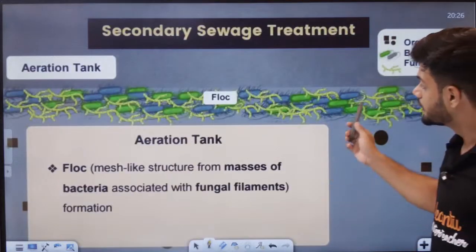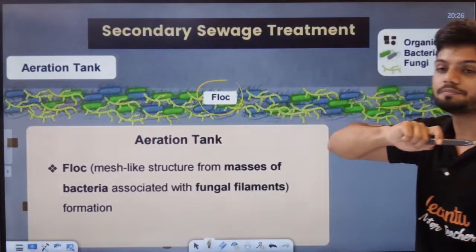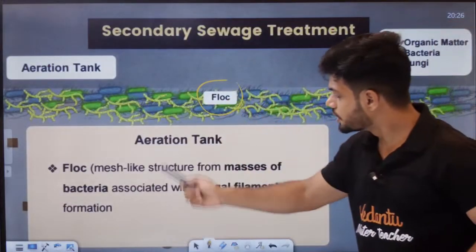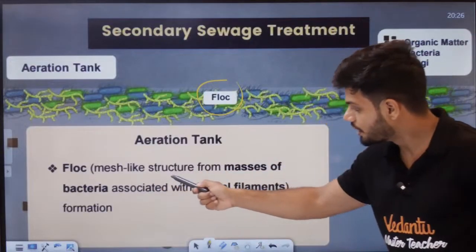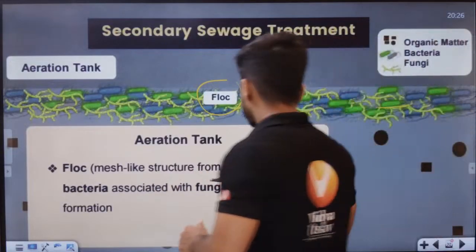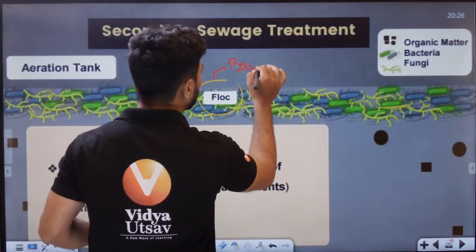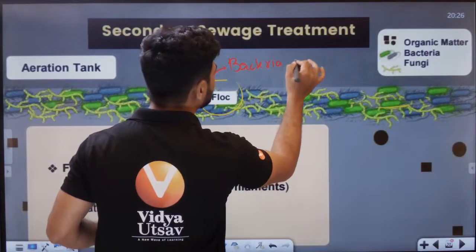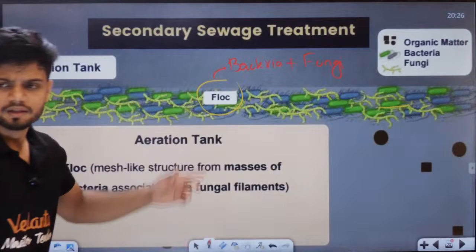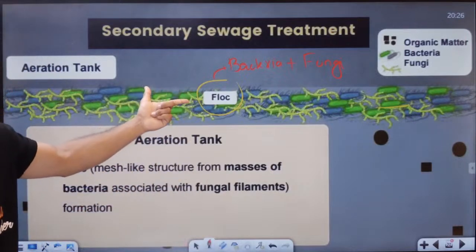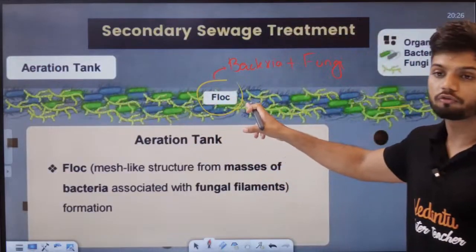The mesh is called a flock. A flock is a mesh-like structure, a mass of bacteria associated with fungal filaments. Technically, a flock is aerobic bacteria plus fungi. That is called flock formation. So in the aeration tank, we have flock formation.